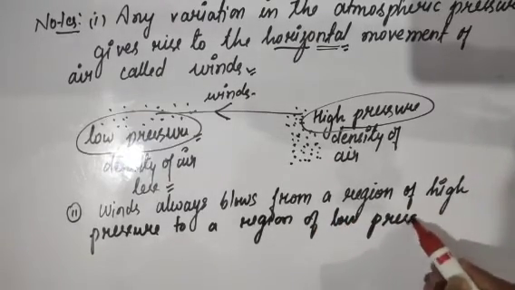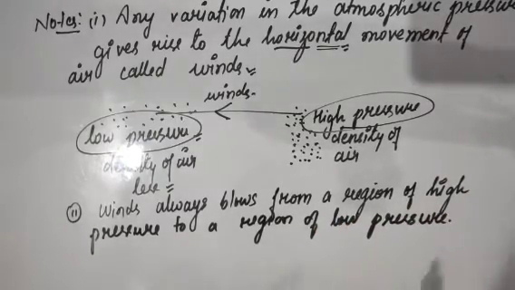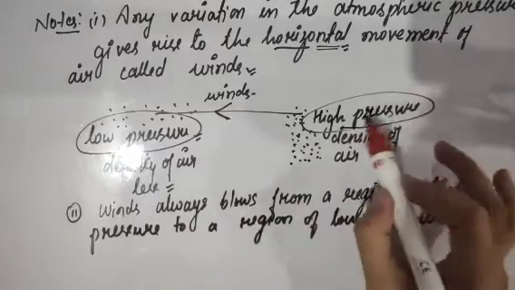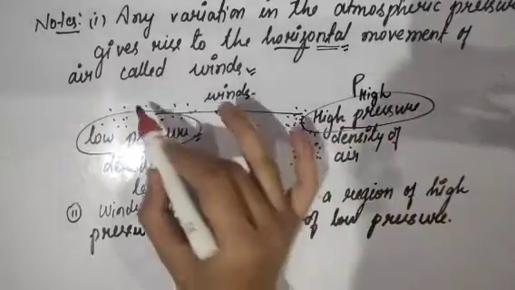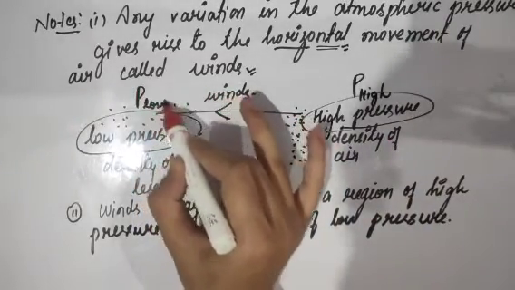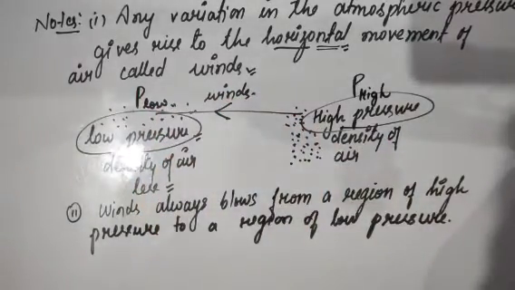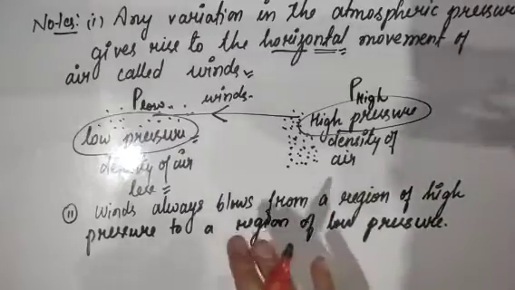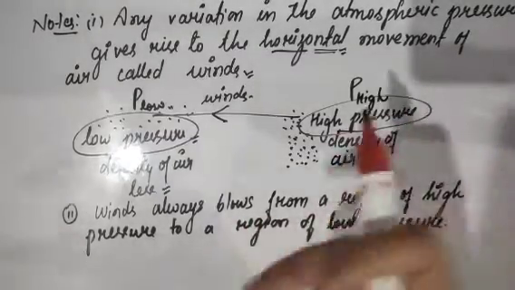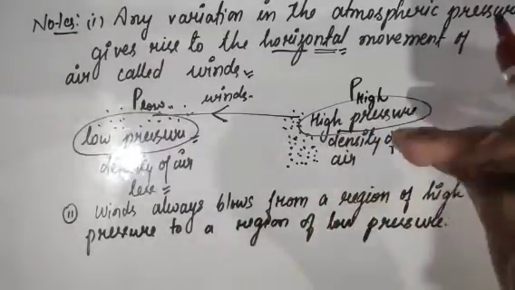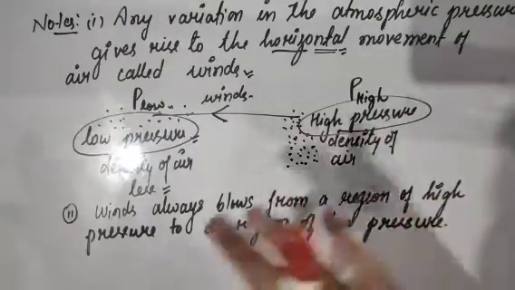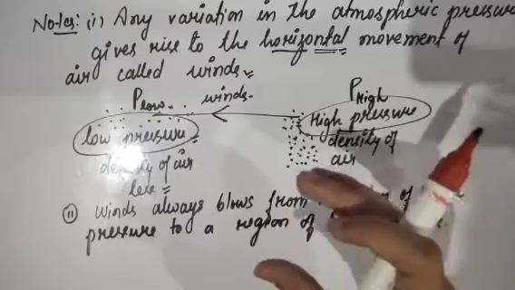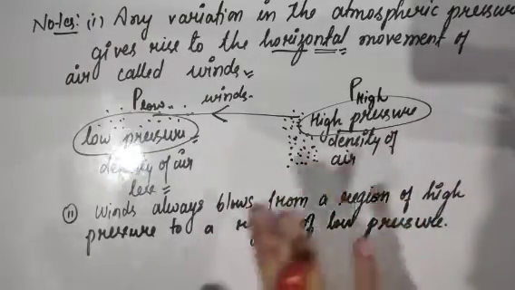So whenever we talk about wind, we have to remember that it will always travel from a high pressure region to a low pressure region. In the next lecture, when we talk about the various factors affecting atmospheric pressure, we will find out why the pressure in the polar region will be higher, and in the subpolar region it will be something else. So why will there be a pressure difference? This very simple concept will let us understand that.